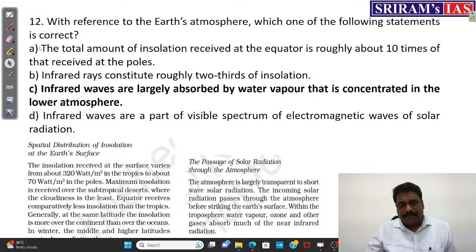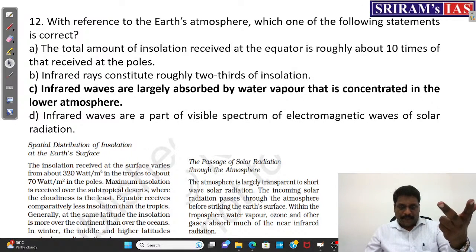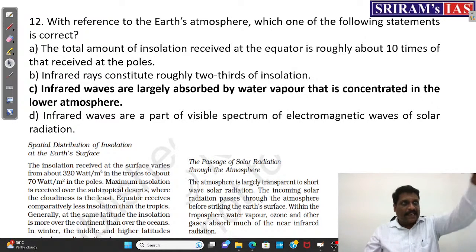Read this: with reference to Earth's atmosphere, which one of the following statements is correct? To arrive at the right answer, I can do it in two ways. One, I read the question directly and know the answer, and I go for it.